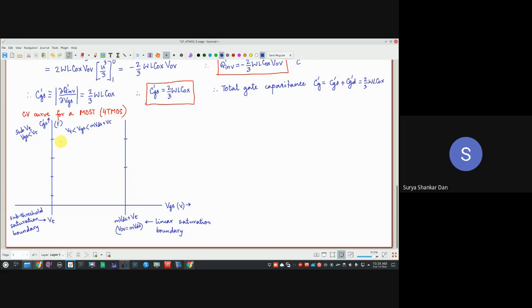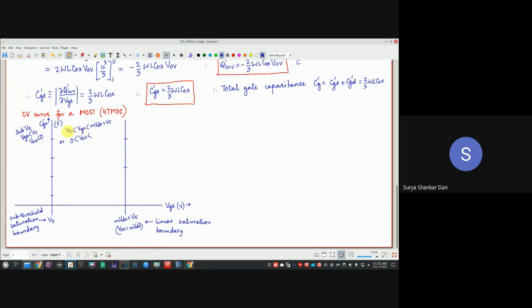Or else, if we are thinking in terms of VOV, it becomes easier for us to see. VOV is VGS minus VT. So here VOV is greater than 0. What does it mean over here? VOV is less than mVDS. Think about it.